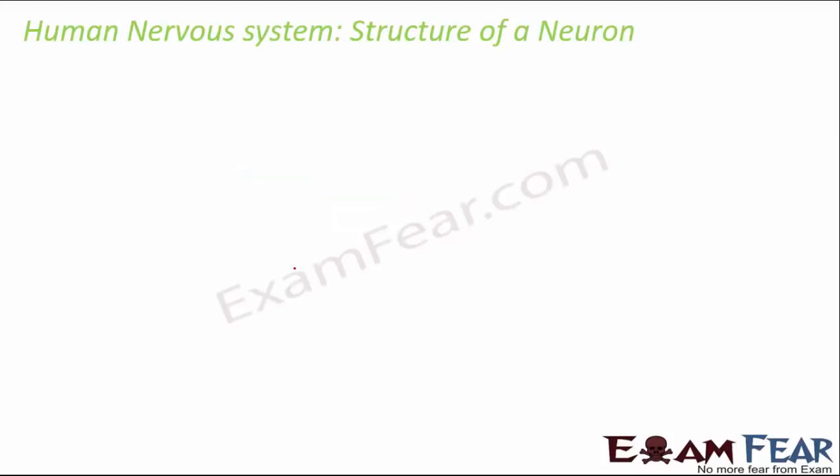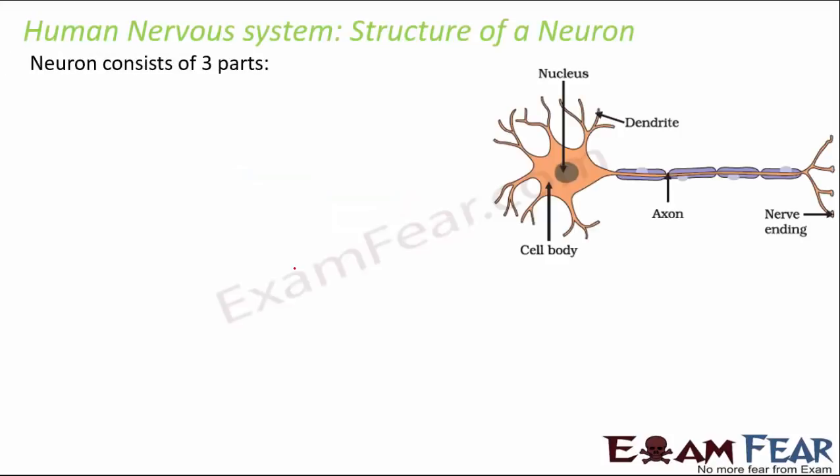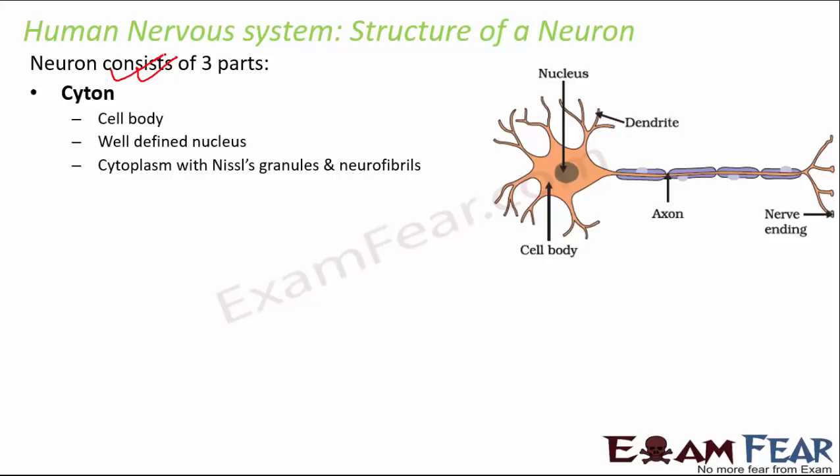Okay, now let's move on to the human nervous system. Structure of neuron. This is very, very important. Many times you are asked to draw the labelled diagram of neuron. So neuron basically consists of the cell body. As you can see here, this is the cell body or cyton, which has a well-defined nucleus, and the cytoplasm has Nissl's granules and neurofibrils.